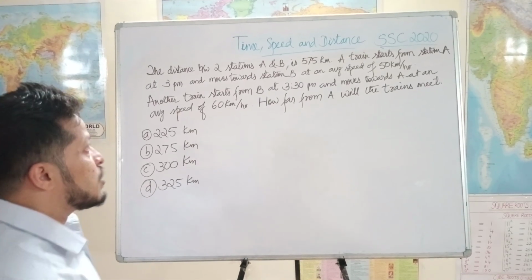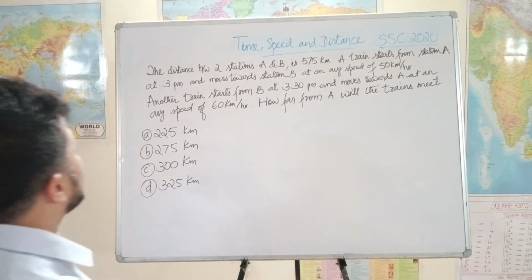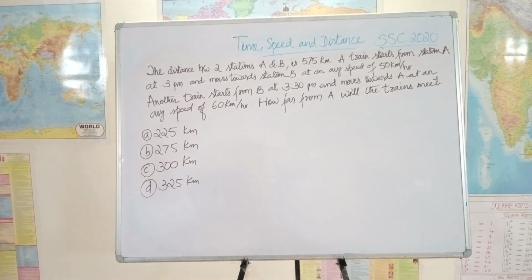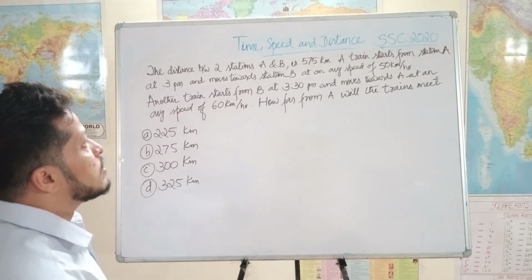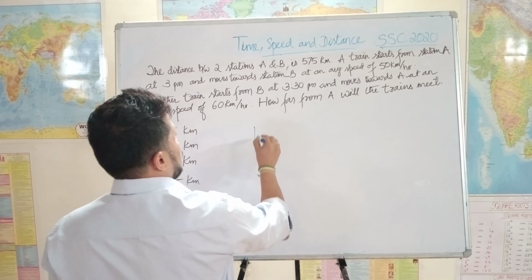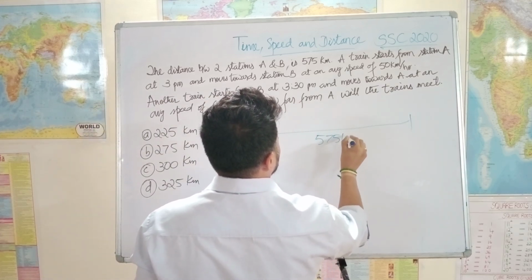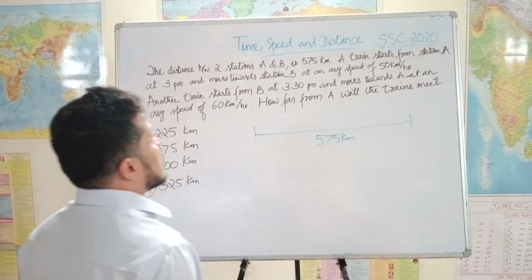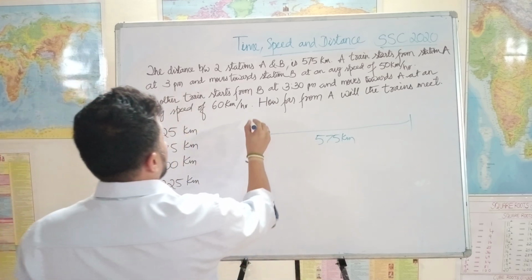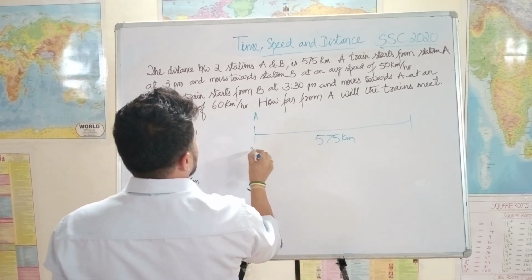Okay, we have another SSC 2020 question. The distance between two stations A and B is 575 kilometers. A train starts from A at 3 p.m.